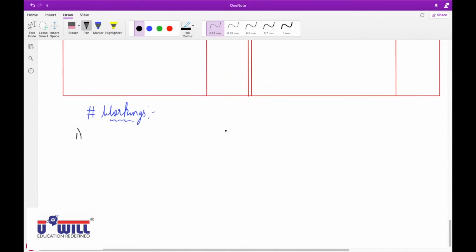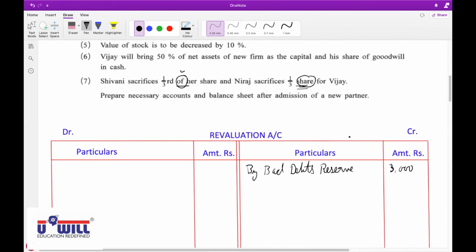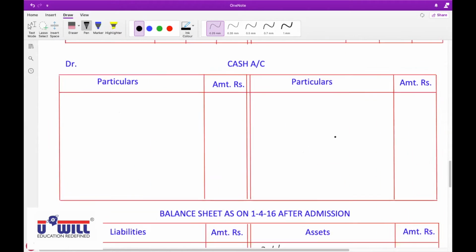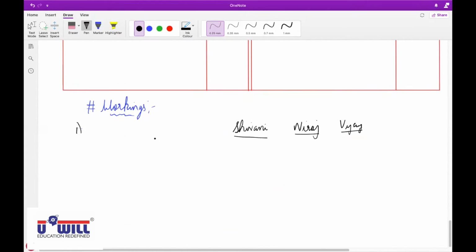So all of you first write down Shivani, Neeraj and Vijay. Old ratio is 1:2, that is 1/3 and 2/3.